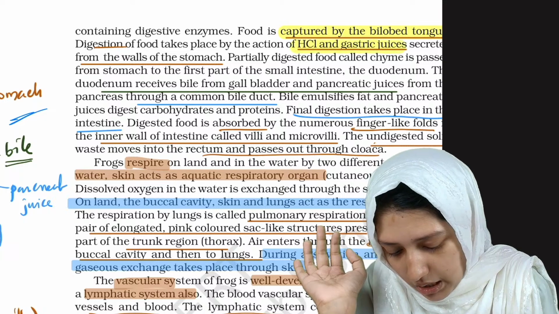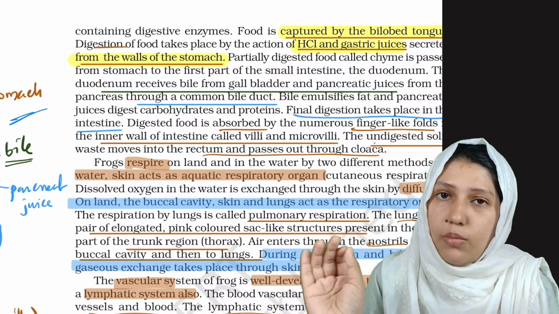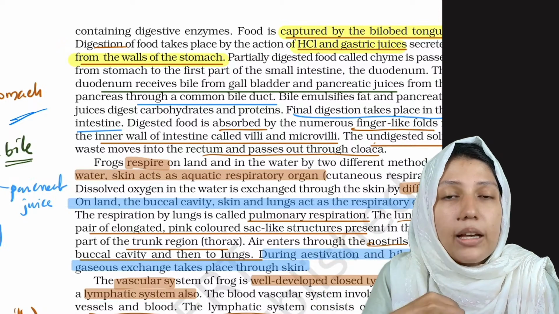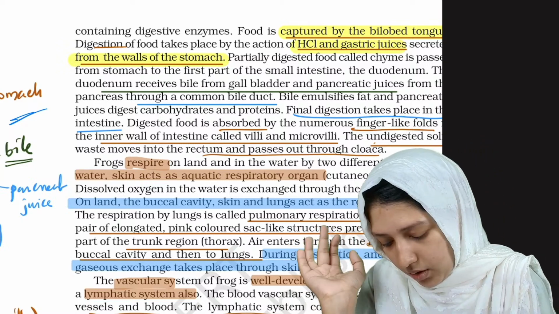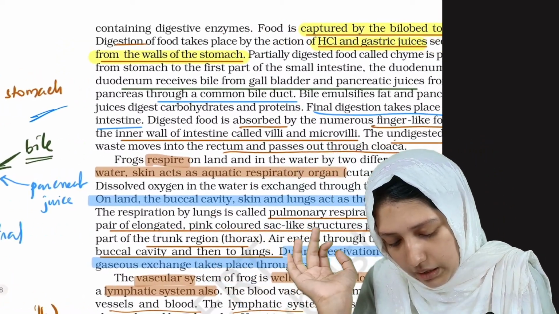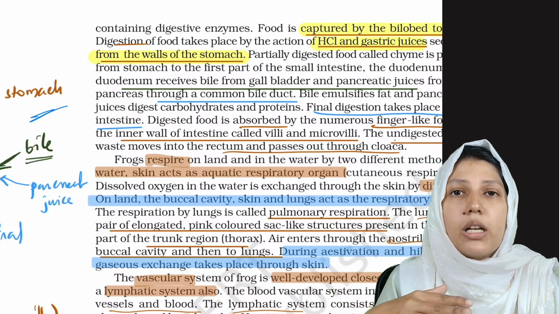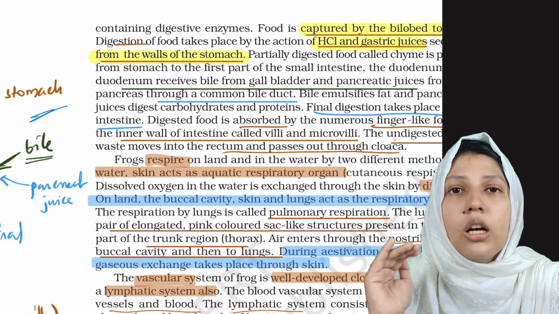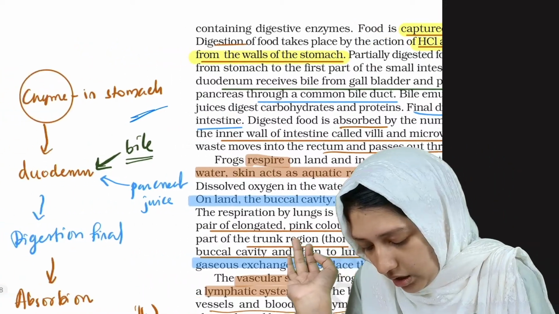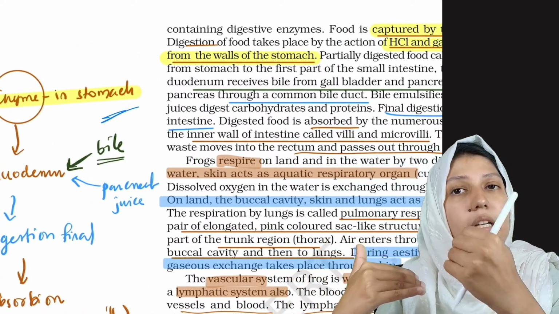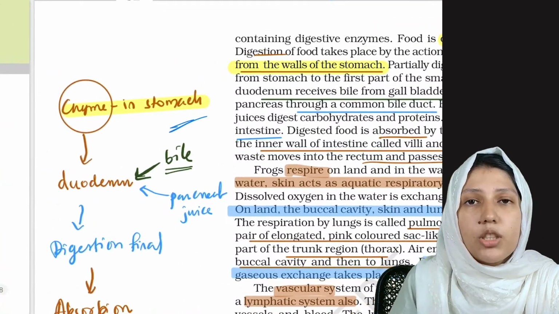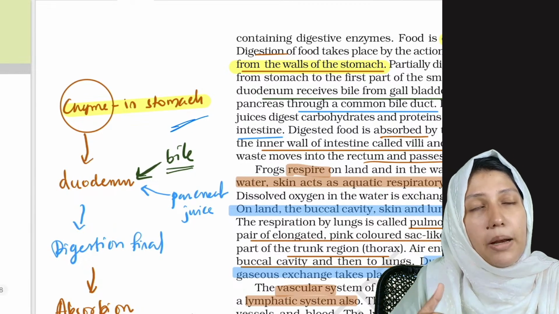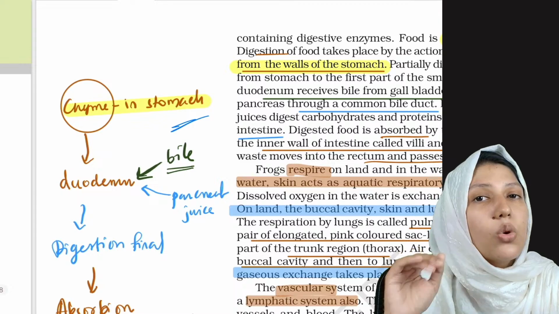Where do this HCl and gastric juices come from? They come from the wall of the stomach, whereas pancreatic juice is from the pancreas and bile from the gallbladder. Clear? The food after reaching the stomach is known as chyme because partially digested food particles are known as chyme. From the stomach it moves towards the duodenum, and in the duodenum the bile and pancreatic juice also come through a common duct.